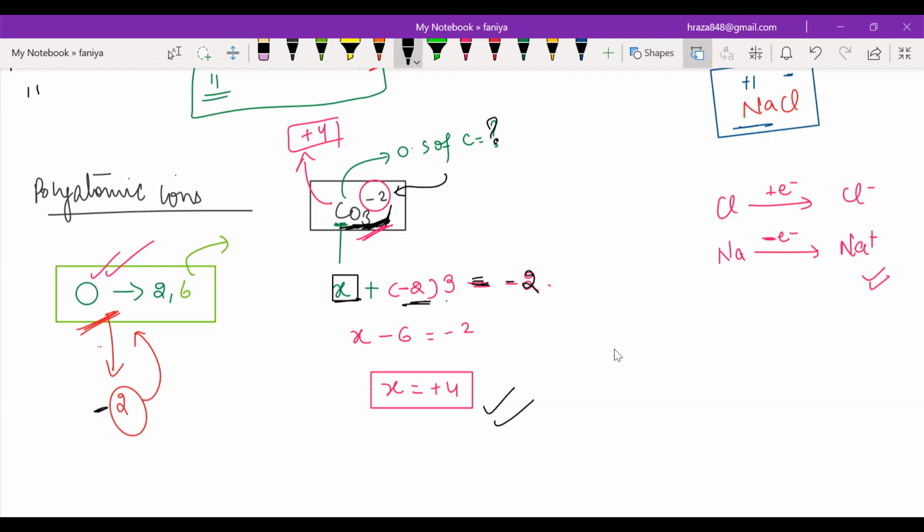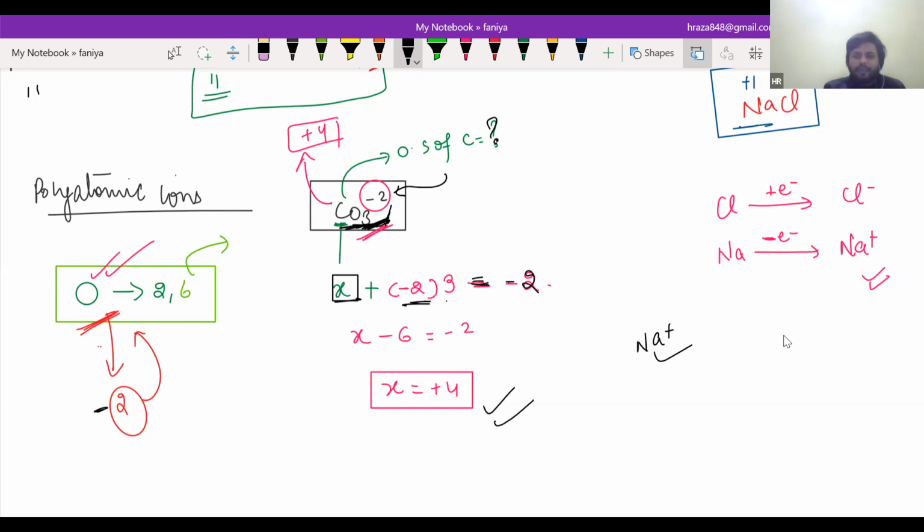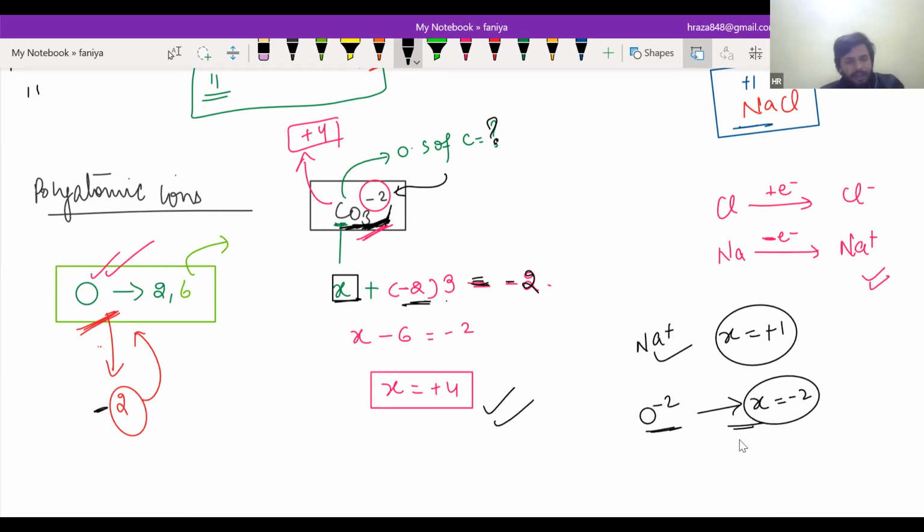If there is a monoatomic ion, that means Na plus, it has an oxidation state of +1. If it has O -2, it has an oxidation state of -2. That means oxygen has an oxidation state of -2. Is that clear? Now tell me, what is the oxidation state of sulfur?